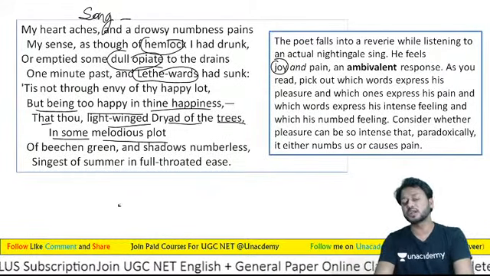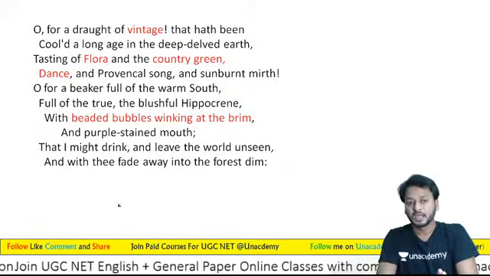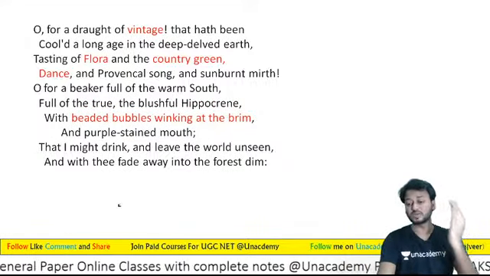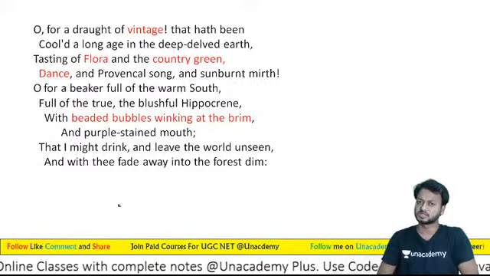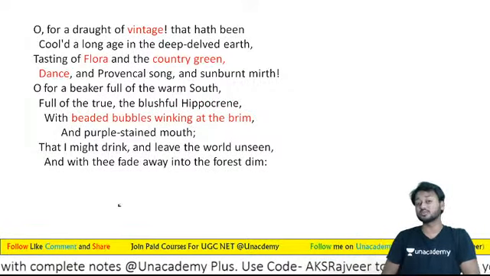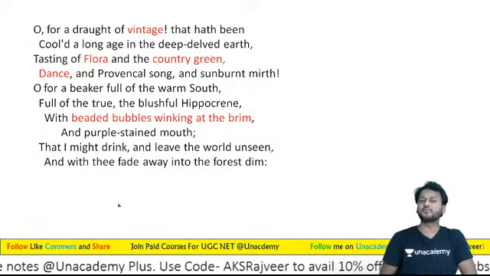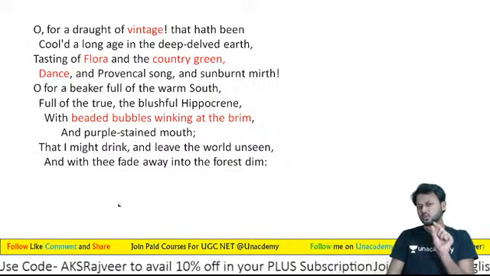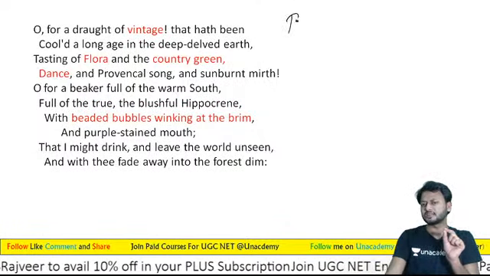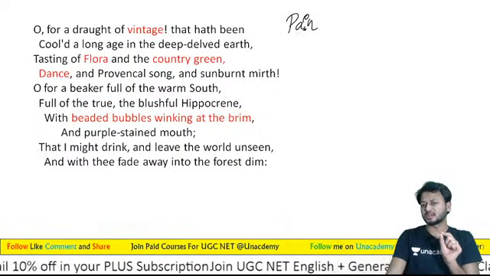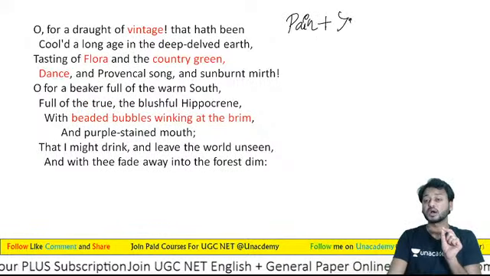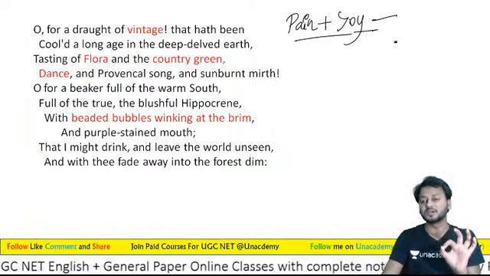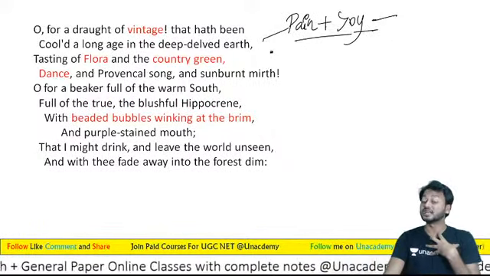Now let us see the next one. The next one is a stanza that is really interesting. So, oh, for a draught of vintage. Now let us see, he is going to express something more important. Keats is going to say that I feel I should drink something. Now he says, oh, for a draught of vintage that hath been cooled a long age. One thing you must understand: he is feeling pain, and on the other hand, joy. So a mix of pain and joy: joy in the song of the bird, and pain in my heart.